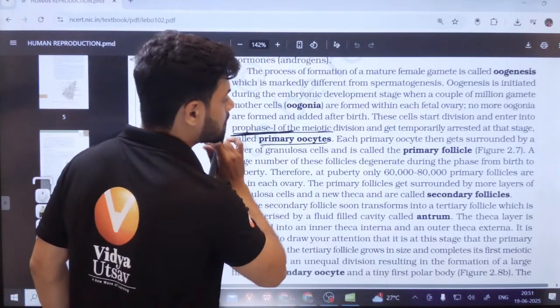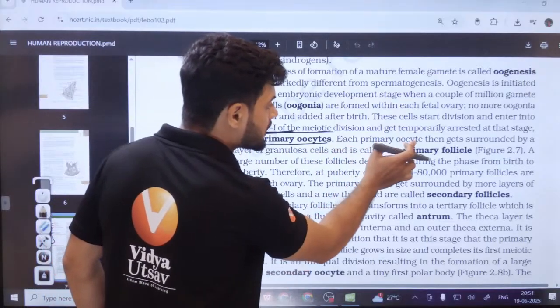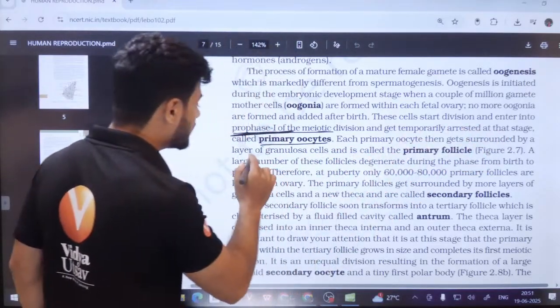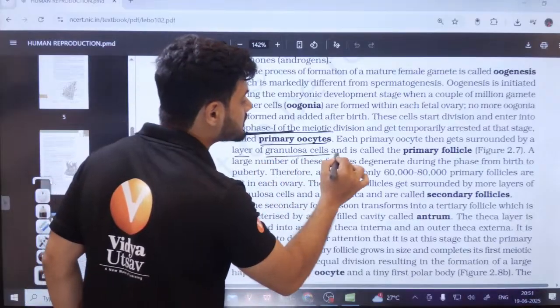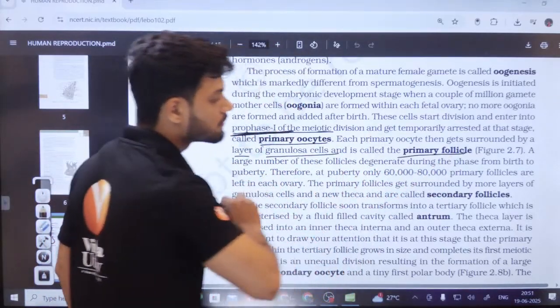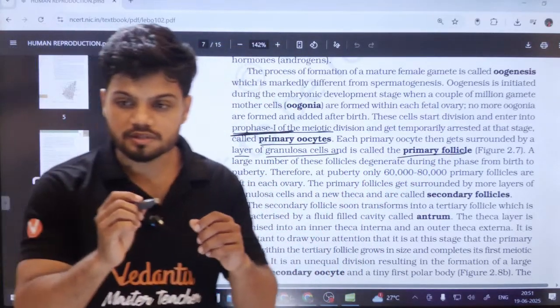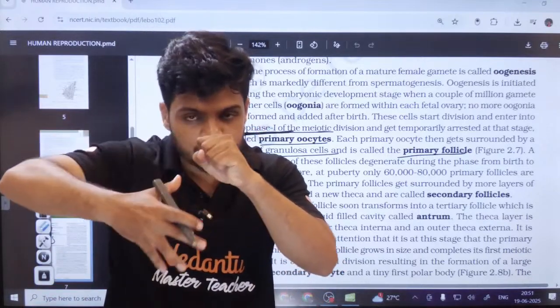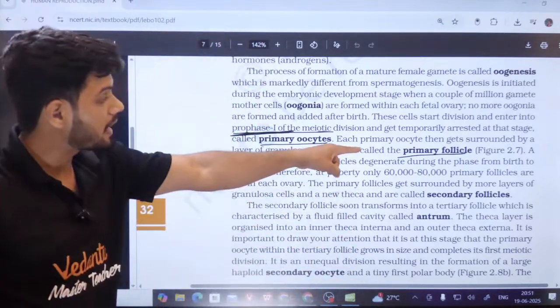Now each primary oocyte gets surrounded by a layer of granulosa cells and is called a primary follicle.